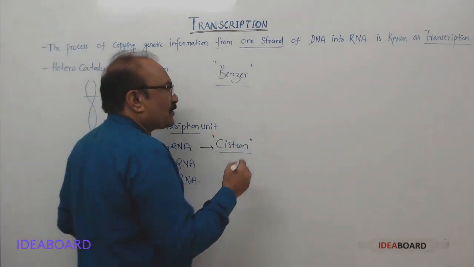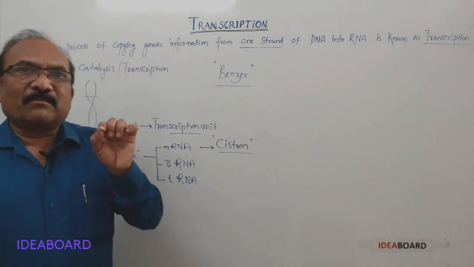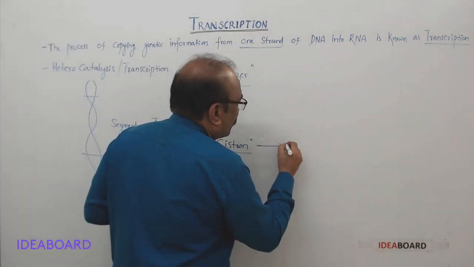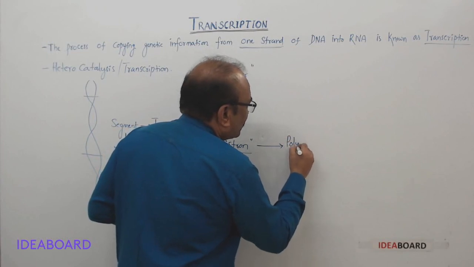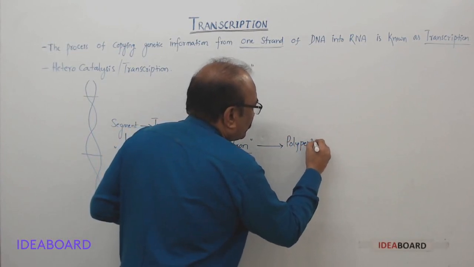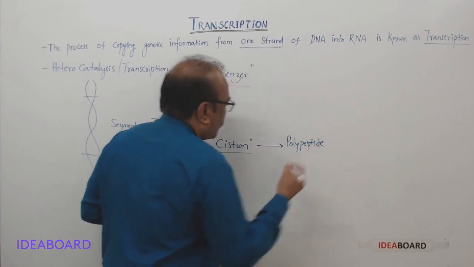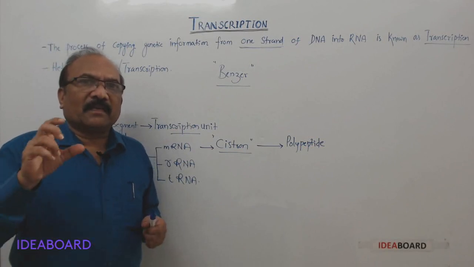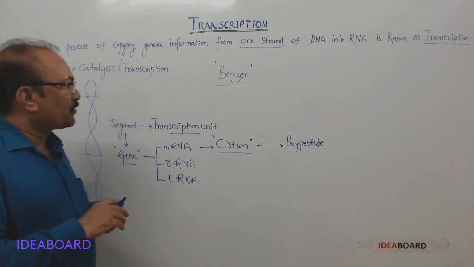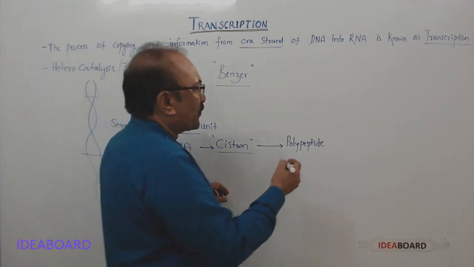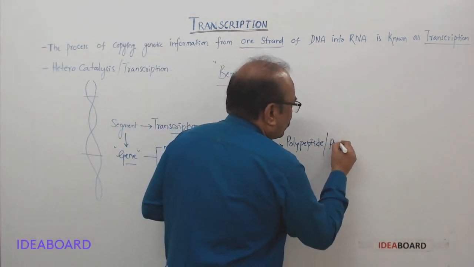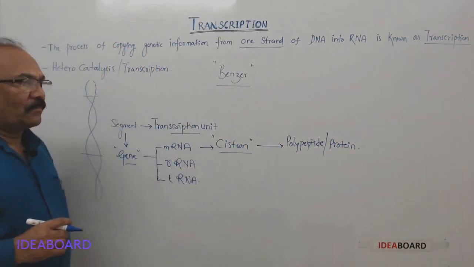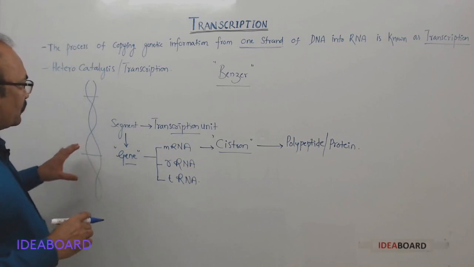The cistron is the unit of DNA or segment of DNA having information for the formation of a polypeptide. I hope you're understanding what is cistron. So, like that you have to say this one.